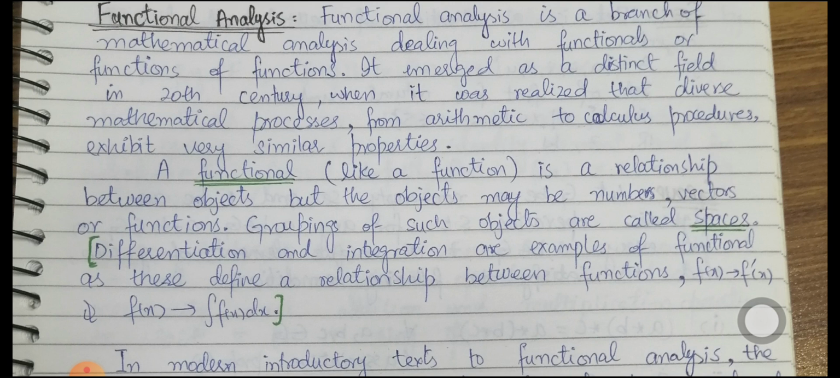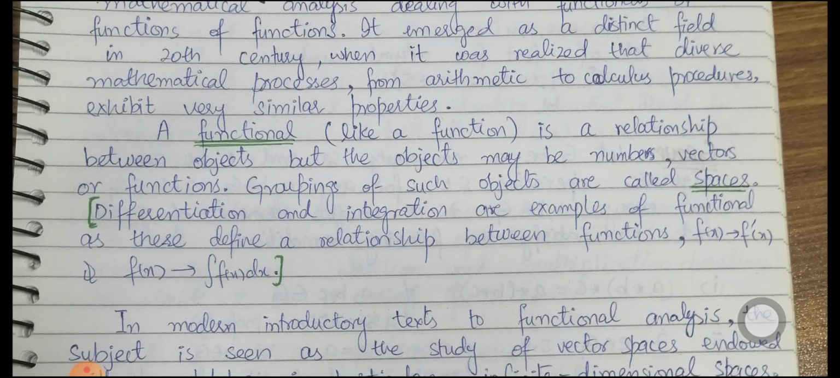A functional is just like a function. It is a relationship between two objects, and the objects may be numbers, vectors, or functions themselves. Groupings of such objects are called spaces. We have discussed many spaces earlier, like vector spaces and metric spaces. Similarly, we will have the grouping of such objects named as spaces.